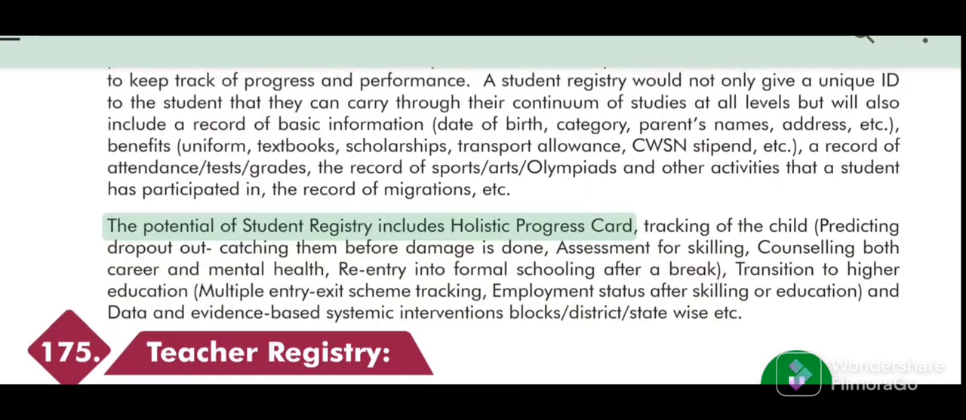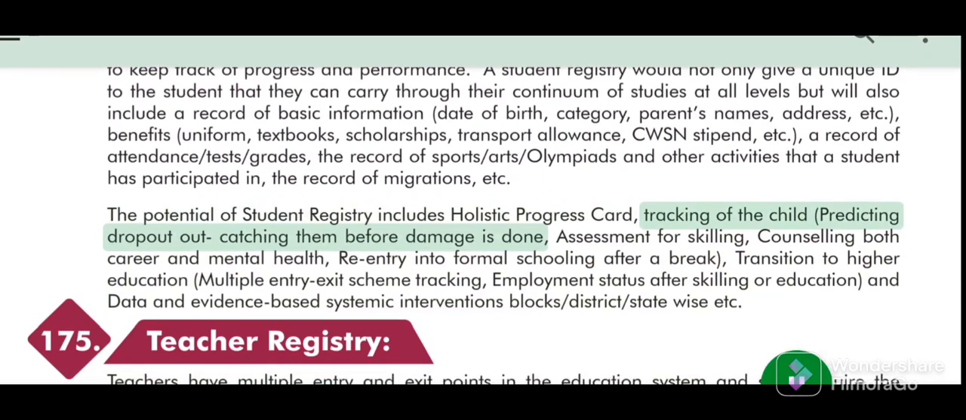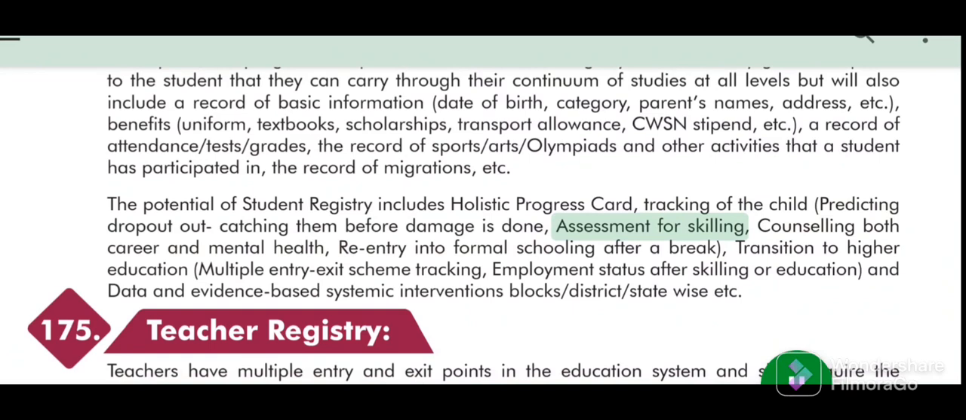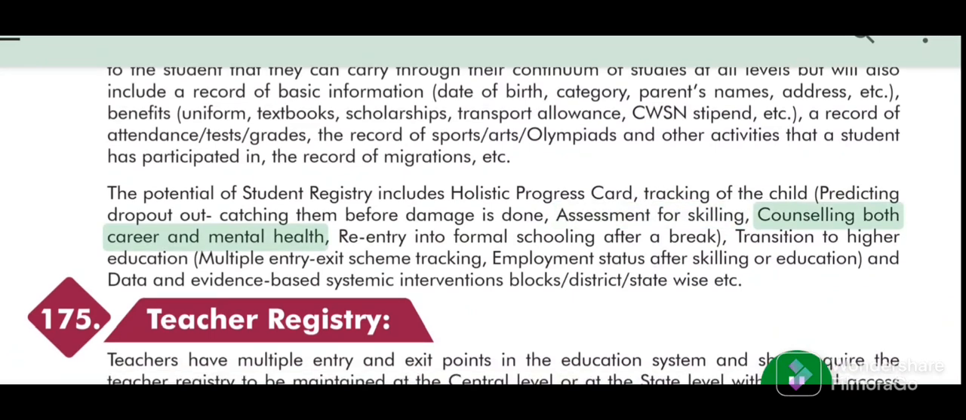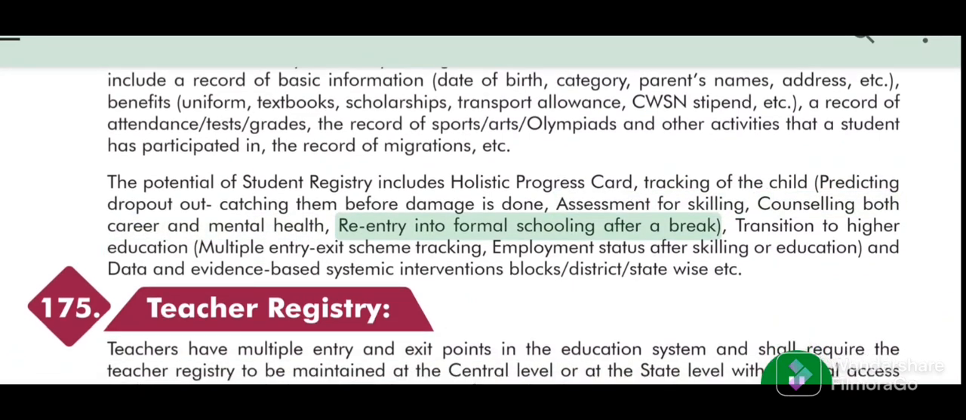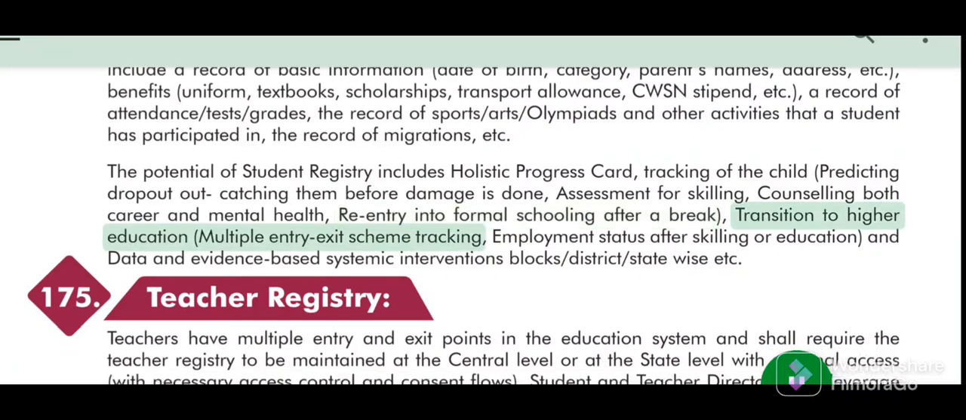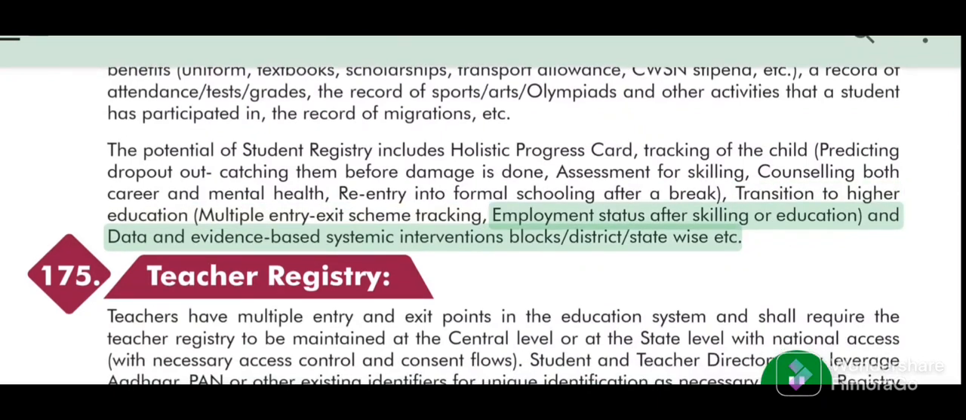The potential of student registry includes holistic progress card, tracking of the child, predicting dropout and catching them before damage is done, assessment for skilling, counseling both career and mental health, re-entry into formal schooling after a break, transition to higher education, multiple entry-exit scheme tracking, employment status after skilling or education, and data and evidence-based systemic interventions block-wise, district-wise, state-wise, etc.